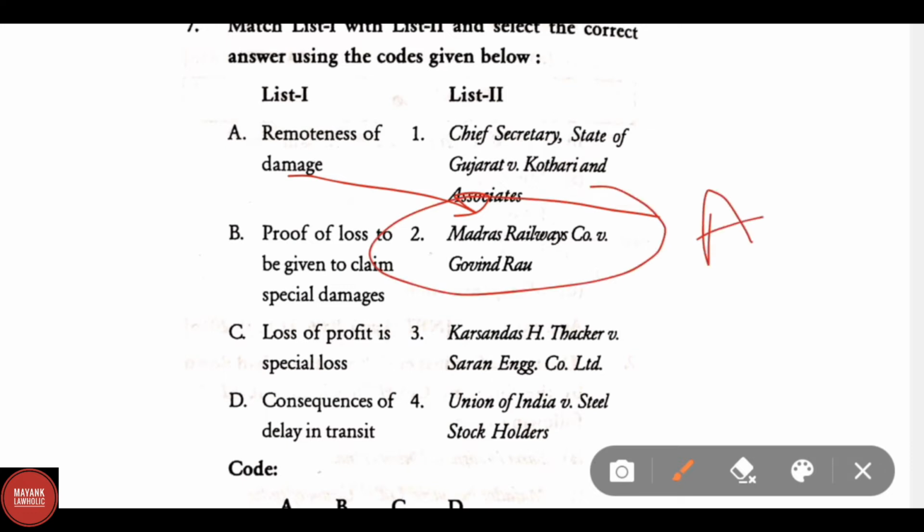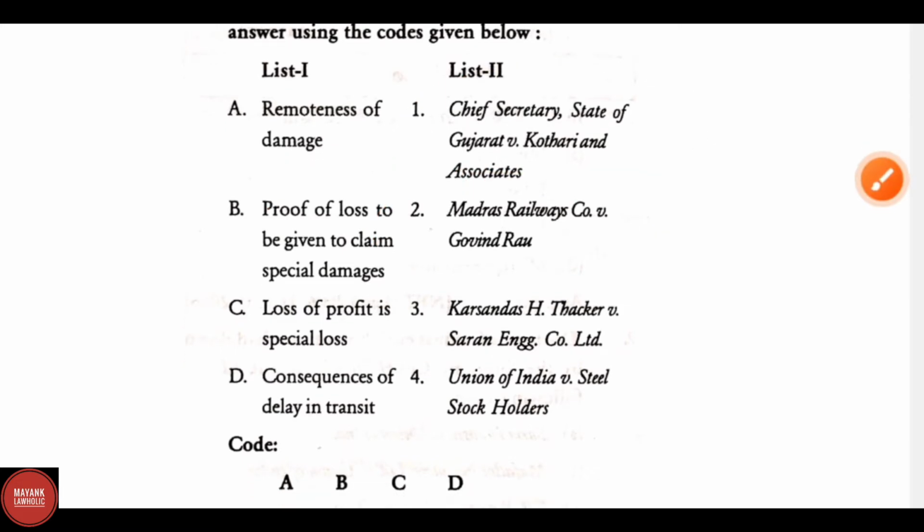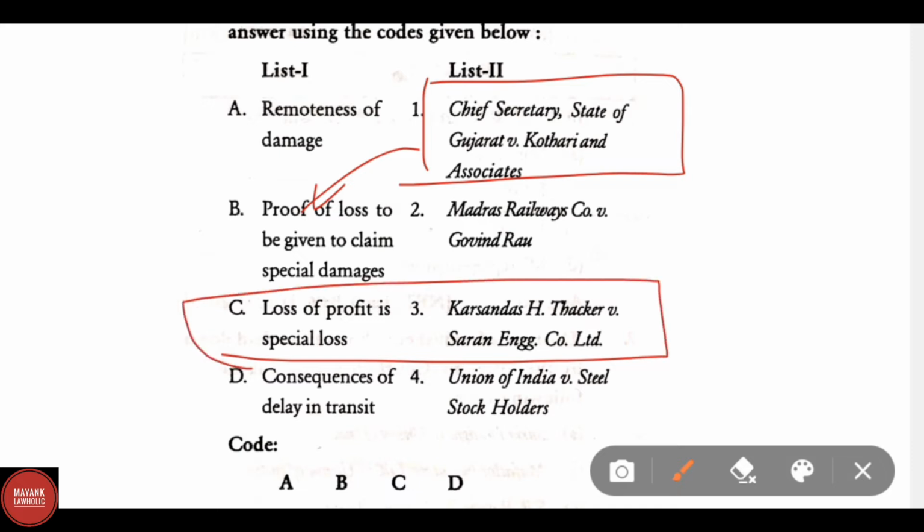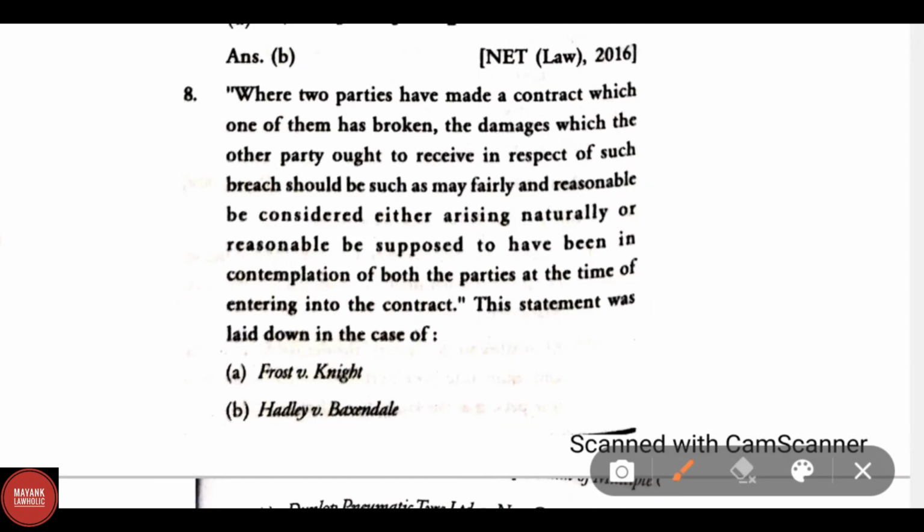Correct match: proof of loss to be given to claim special damages. Correct answer here is State of Gujarat versus Kothari and Associates. This is the correct match of B. Loss of profit is special loss: here the correct answer is Kishan Das Thakur versus Saran Engineering Company Limited. And D, consequences of delay in transit: here the correct answer will be the last remaining option, Union of India versus Steel Stockholders.